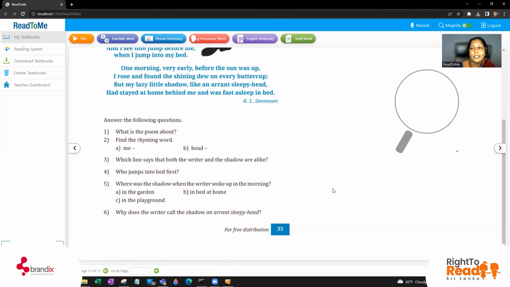I'm not referring to gender discrimination or anything. I just want to clarify these things, right? So actually, we all know that boys are getting up somewhat late, but I'm not criticizing anybody. But the problem is, as school children, you also have to get up early, right? So in this line, the boy today has already got up and he's telling this errant sleepyhead. That means he was so angry with the sleepyhead. Who is sleeping today? The shadow is sleeping. So that is the answer for the sixth question. I have already given a simple solution for your sixth question.